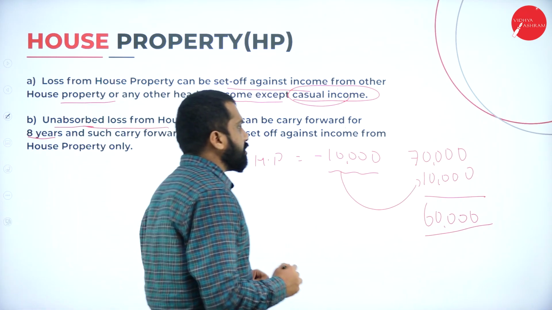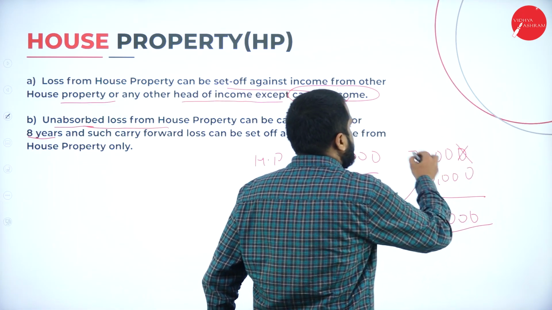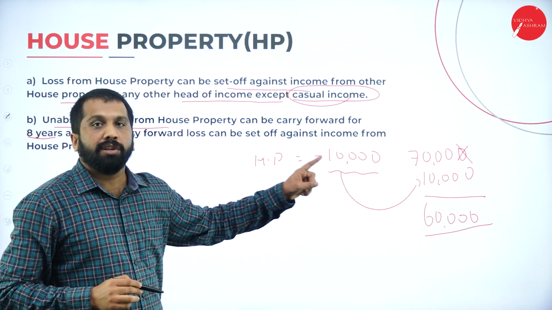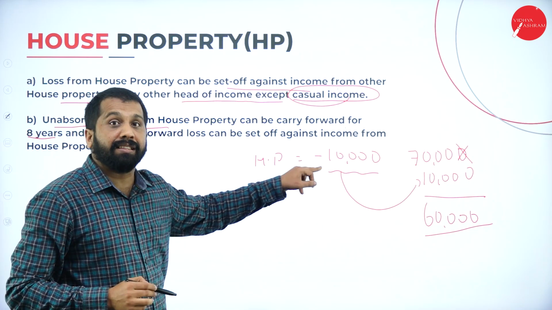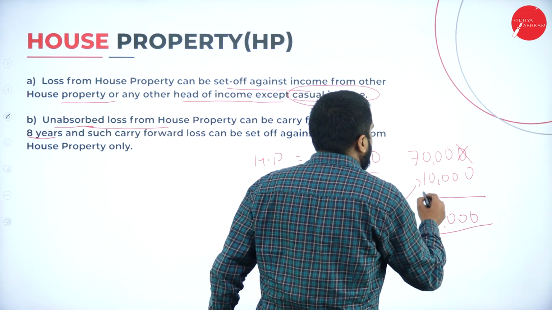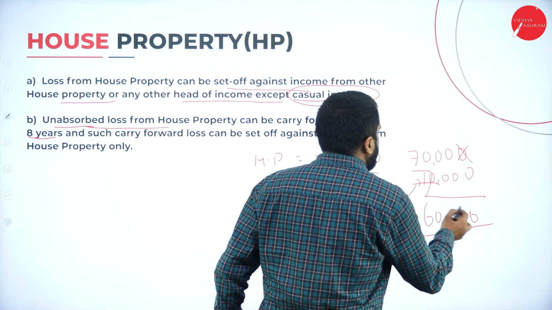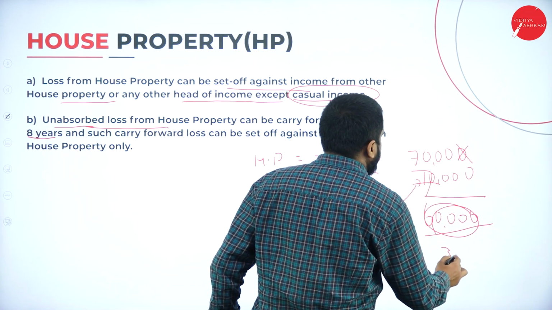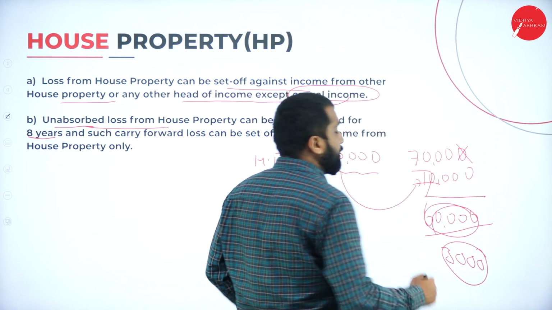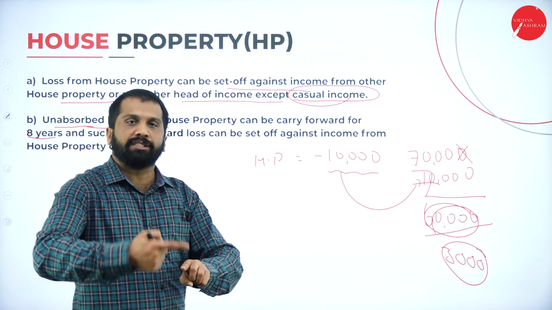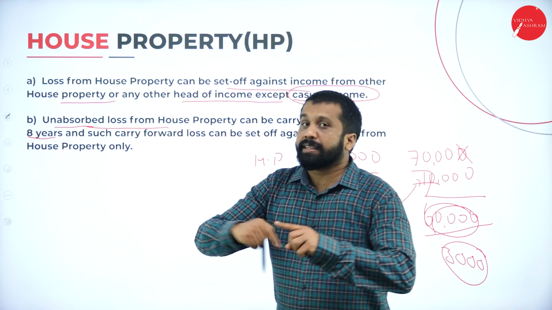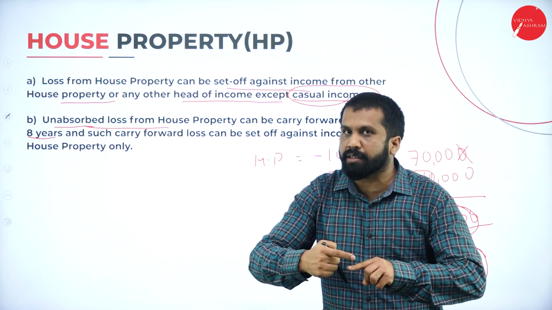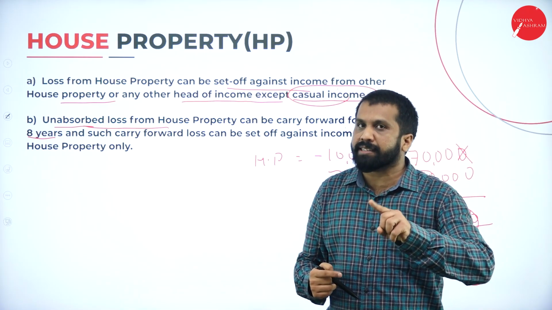In case next year your income is only 7,000. But how much you can set off? 10,000. So take 7,000. It will become 0. Still 3,000 you can carry for next year. Again next year. Up to 8 years you can carry that. Hope you are clear. Up to 8 years you can carry that.